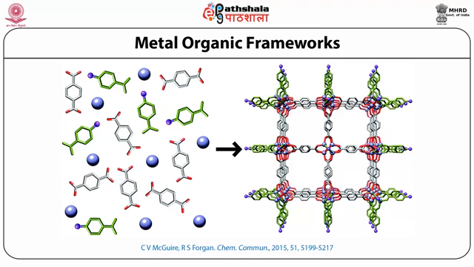The most commonly used metal ions for construction of metal organic frameworks include aluminium, iron, lanthanum, magnesium, chromium, copper, zinc, and zirconium.